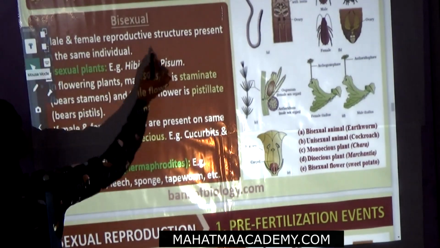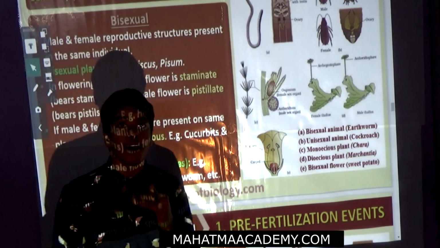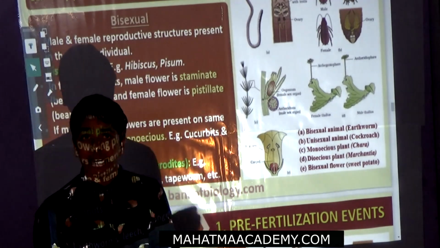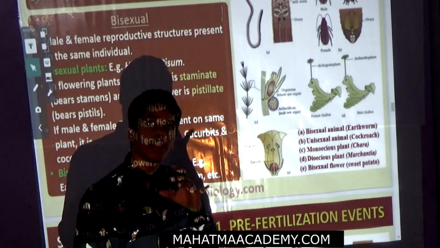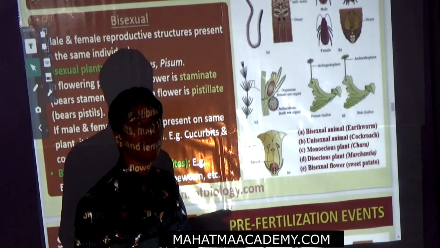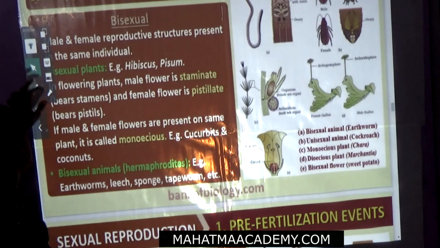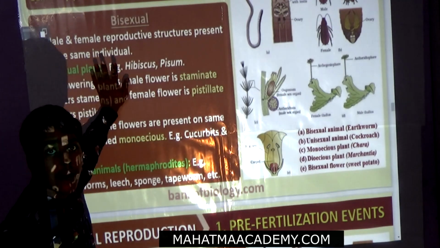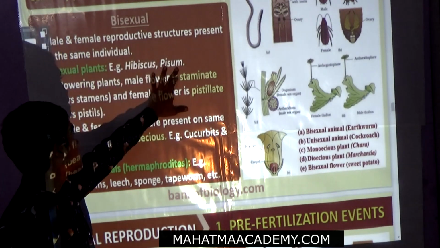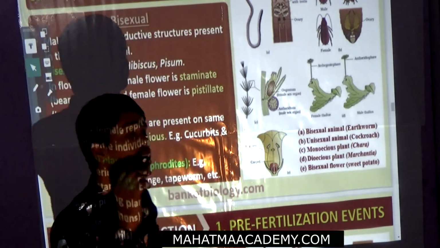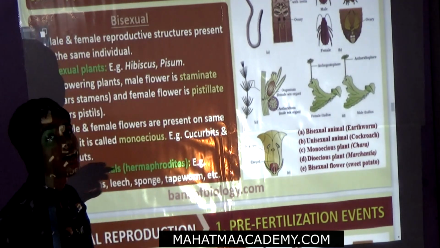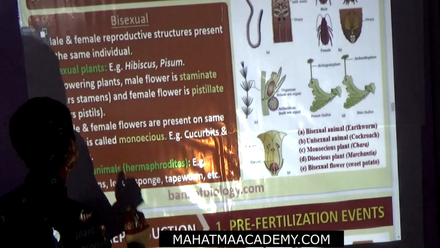Bisexual means male and female organs are in the same plant as well as animal. If it is a plant, it is called a bisexual plant. If it is an animal, it is called a bisexual animal. The bisexual plant examples are hibiscus or Pisum. The male flower is called staminate and the female flower is called pistillate.